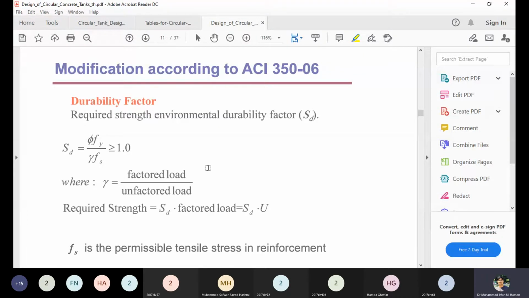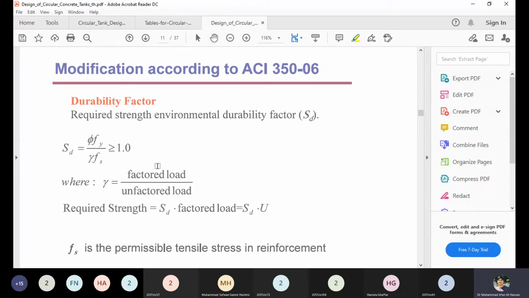Then, with the strength, they are using the durability factor, which is the ratio of the yield stress to the working stress. Fy is the yield strength and Fs is the working stress, and that should be larger than 1.